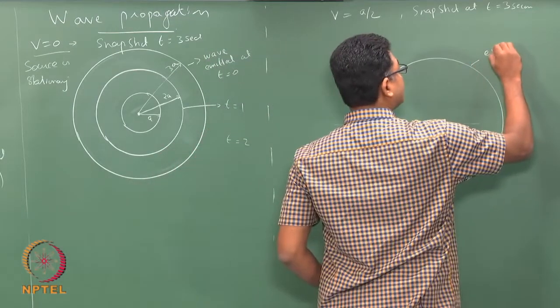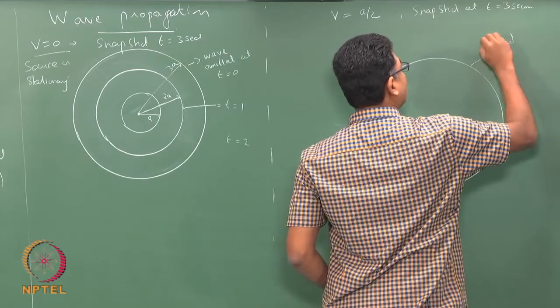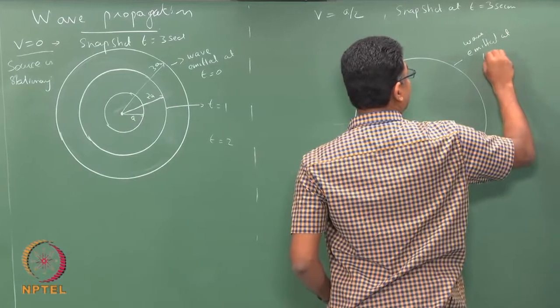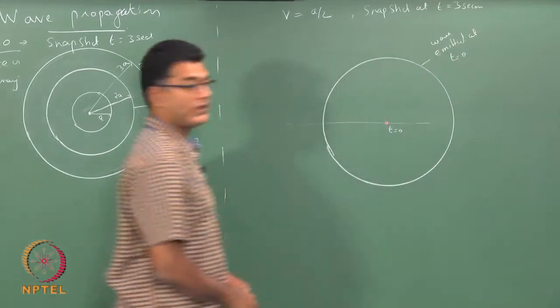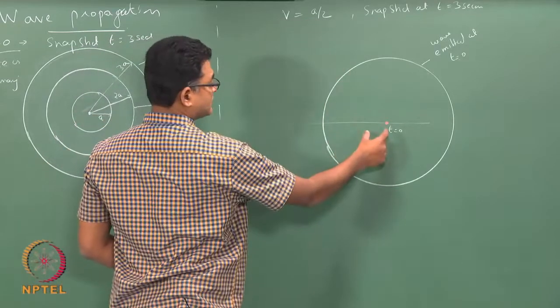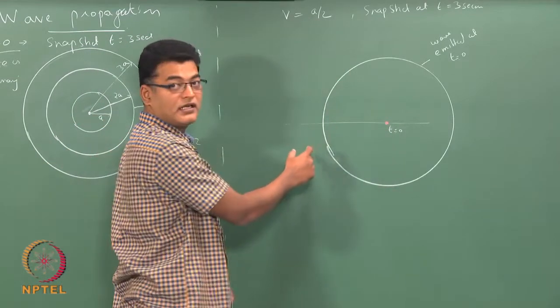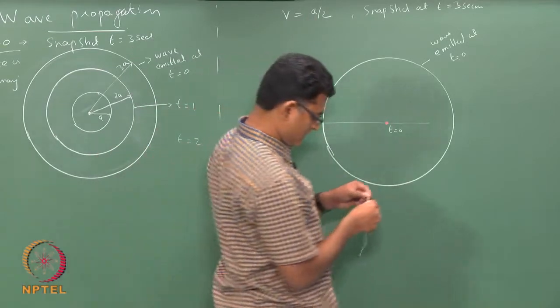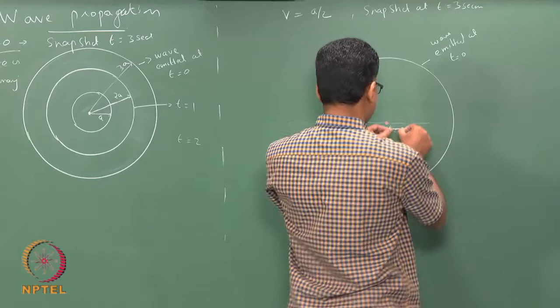This is the wave emitted at t equals 0. Now, at t equals 1, the source would have moved a distance a by 2. So, I take a by 2 and I mark that point.